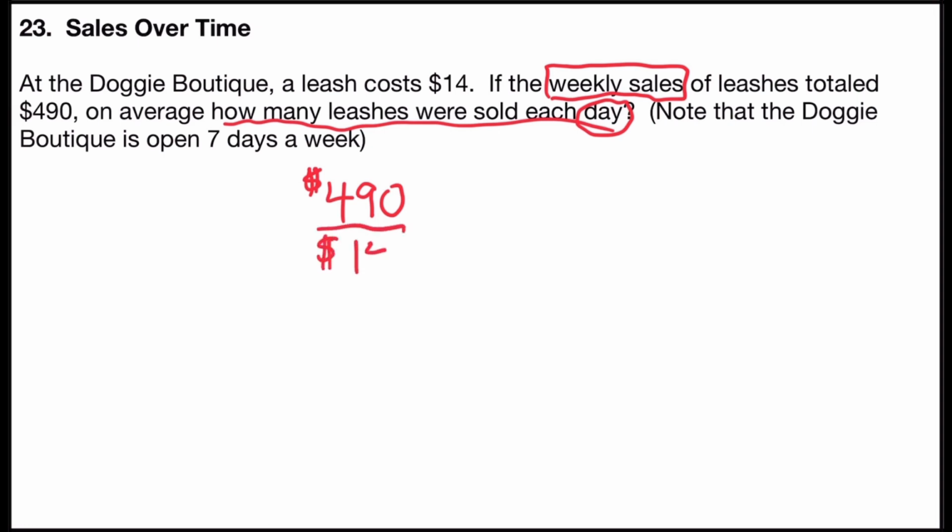So I will divide 490 by $14. If I punch that into a calculator, I get 35. That means there were 35 leashes sold this week.